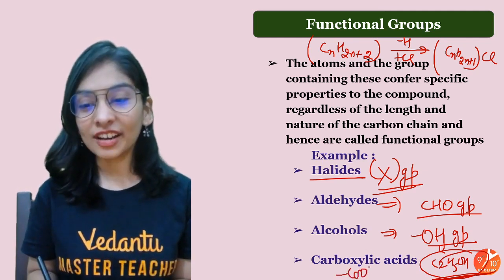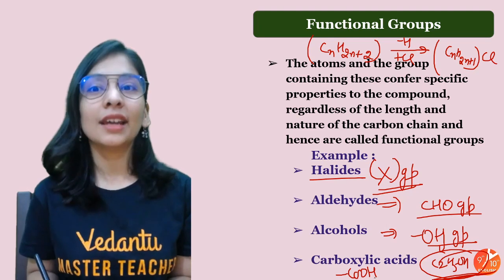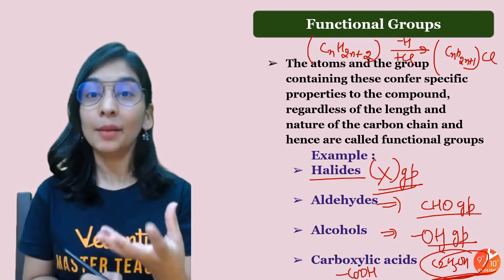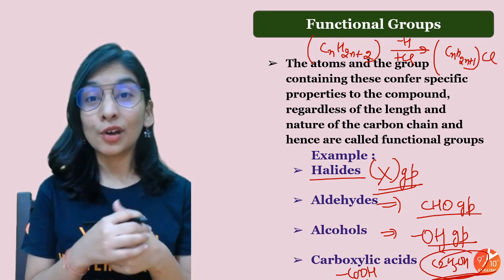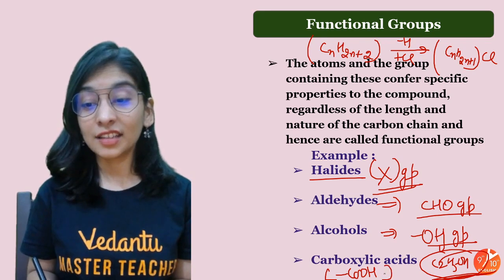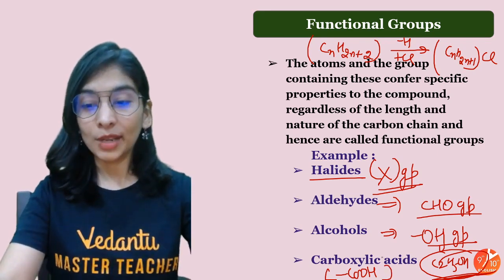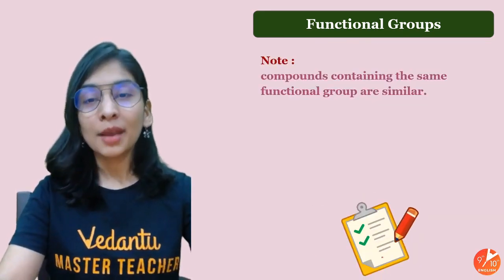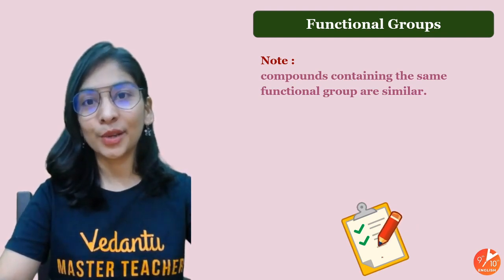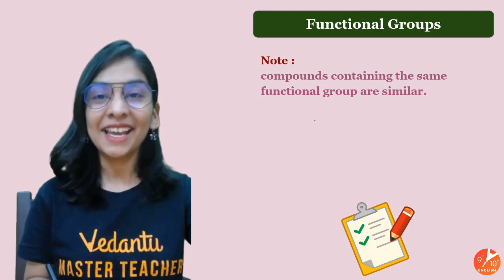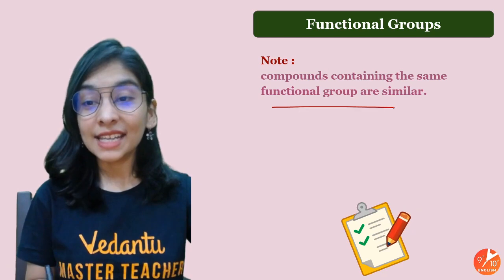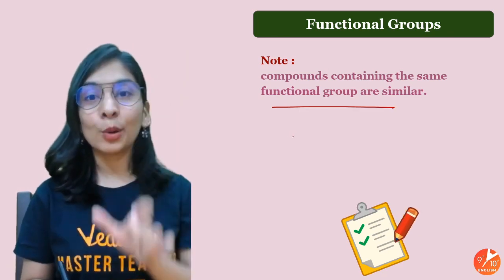Carboxylic acid is that organic acid that we eat in our day-to-day life too, in tomatoes, in amla, Indian gooseberry, in curd and so many things. Carboxylic acid is the organic acid having the formula COOH. These are functional groups, but on a happy note, I can say these are not something that is going to come in your exam this year, okay? But something that I needed to tell you with the help of the same is that compounds containing the same functional group will be similar.